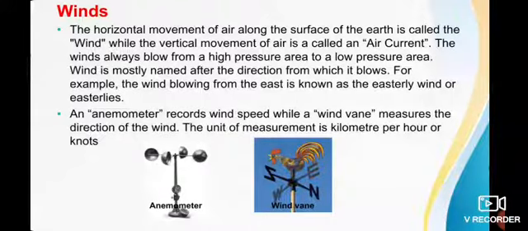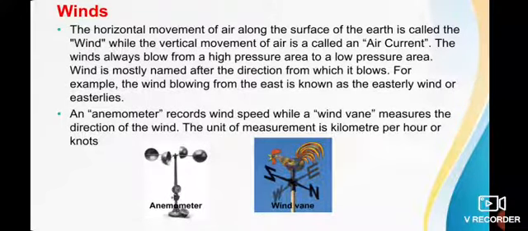The winds always blow from a high pressure area to a low pressure area. An anemometer records wind speed, while a wind vane measures the direction of the wind. The unit of measurement is kilometer per hour or knot.